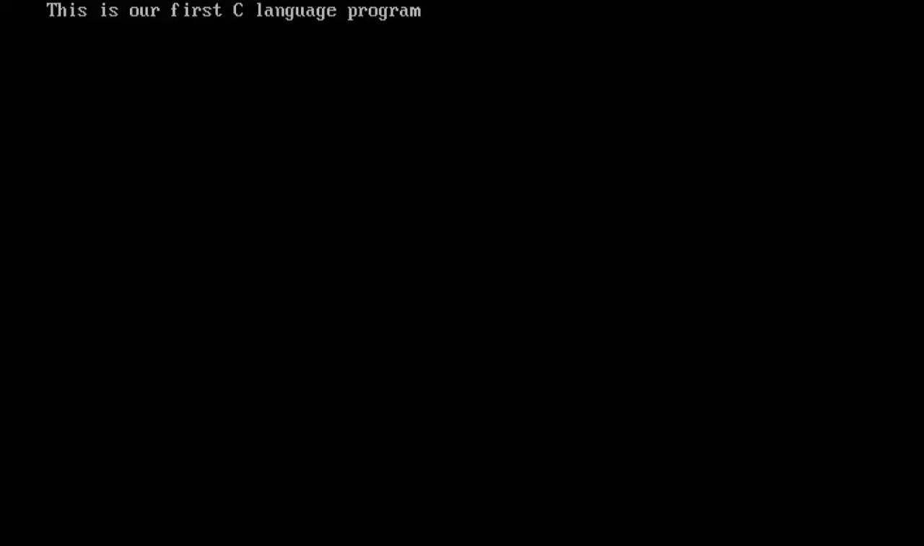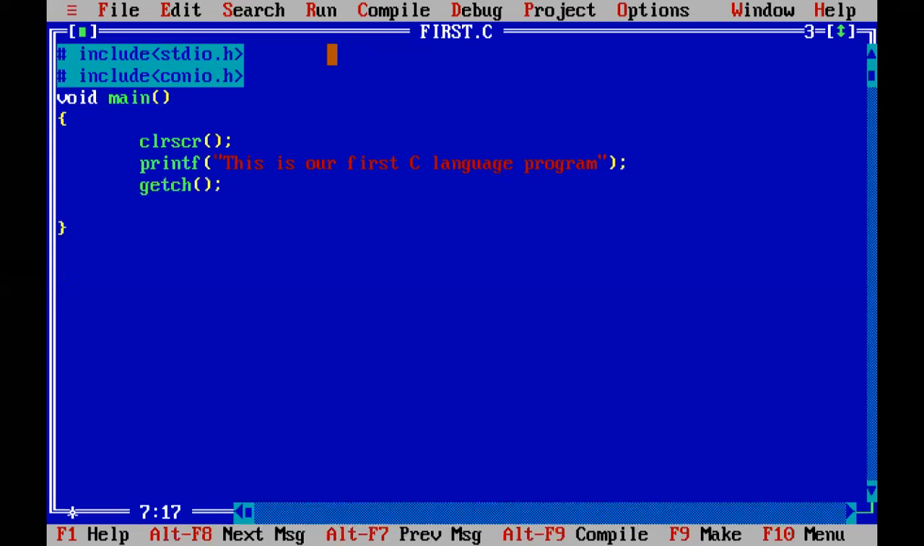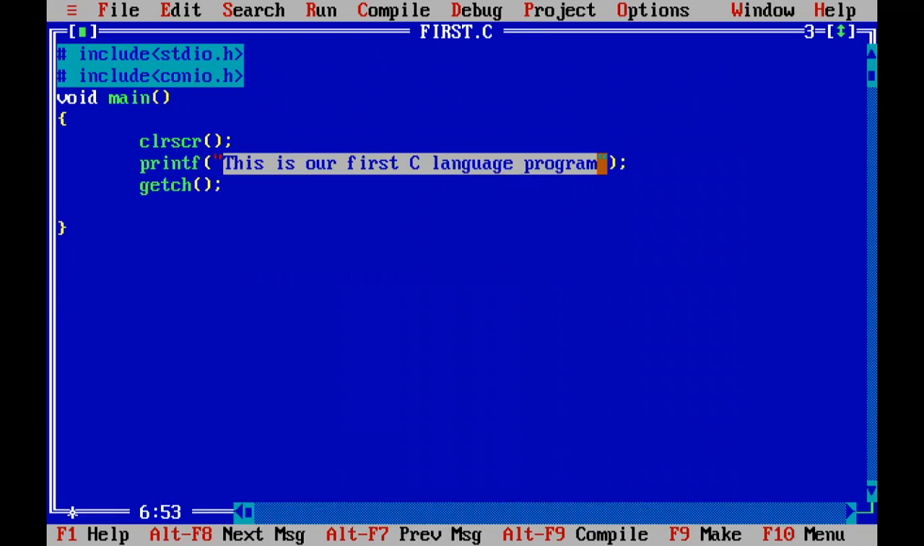Watch, this one is the output screen. This is our first C language program. The thing which I have written in the printf function, it all the time shows on the output screen.